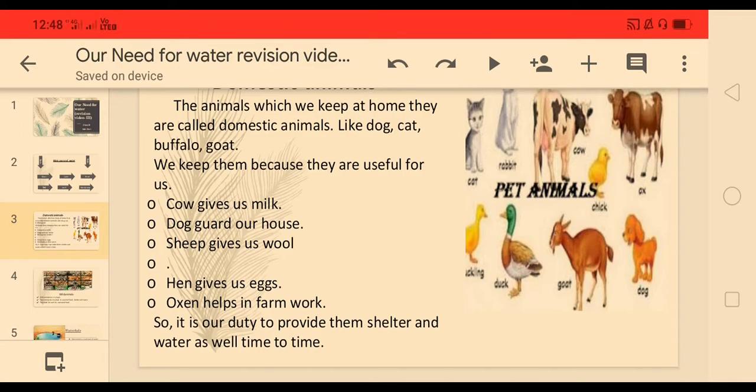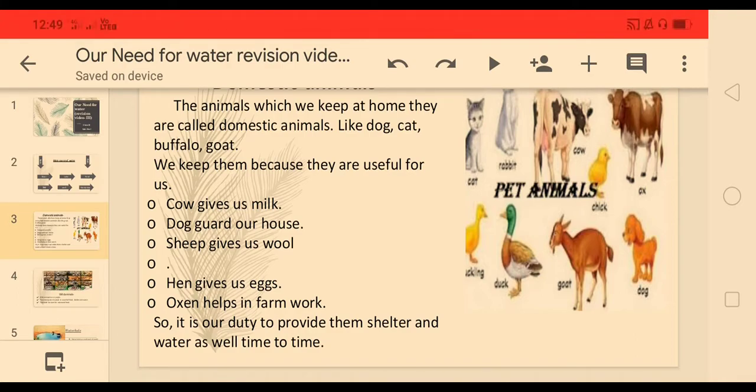Now, it is our duty to provide food, shelter, and water from time to time. So these are the domestic animals who help us in farm work, and they are useful in many ways, like cow gives us milk, dog guards a house, sheep gives us wool, hen gives us eggs.